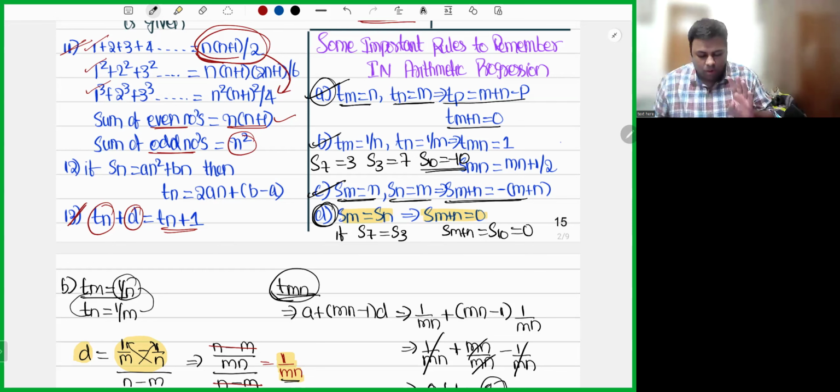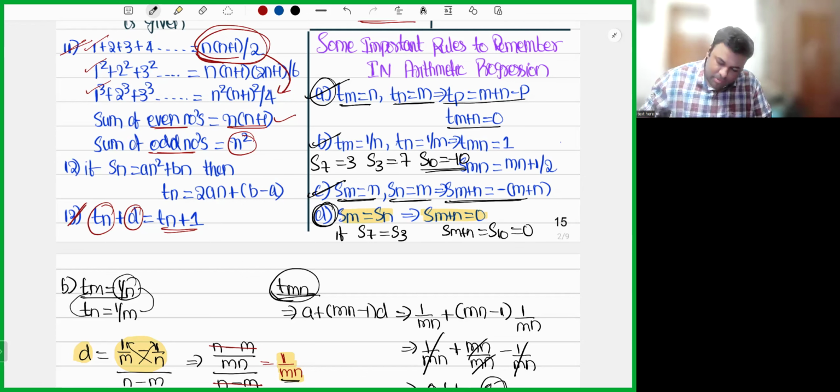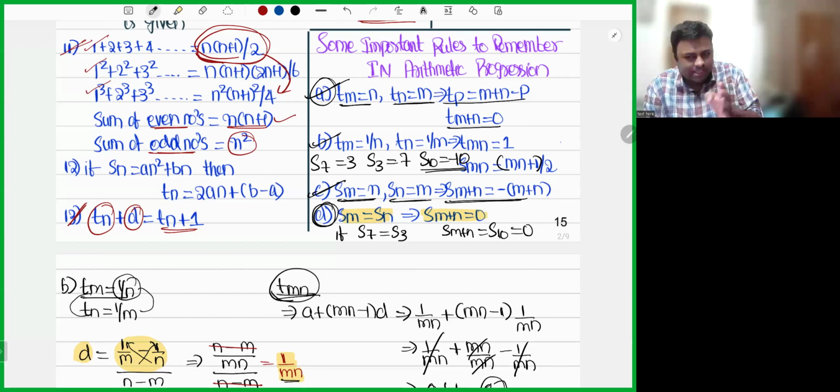So there are 4 important rules in arithmetic progression that you need to remember. First one, if Tm is n and Tn is m, then T of m plus n will be 0 and Tp is equal to m plus n minus p. Next, if Tm is equal to 1 by n and Tn is equal to 1 by m, then T of mn will be equal to 1, and S of mn will be equal to mn plus 1 whole by 2. Next, if Sm is equal to n and Sn is equal to m, S of m plus n will be minus of m plus n. Then if Sm is equal to Sn, then S of m plus n will be equal to 0.